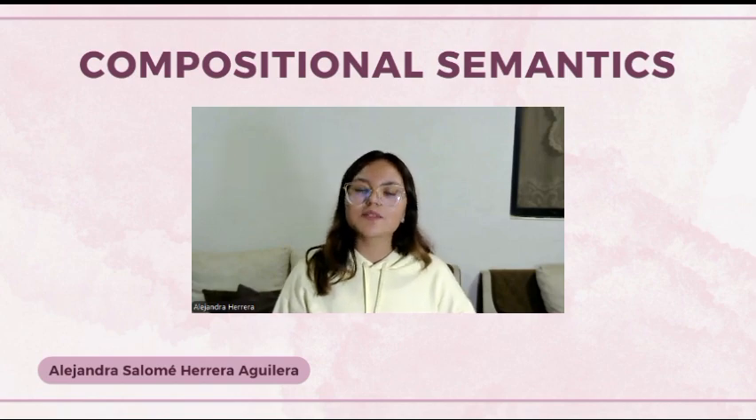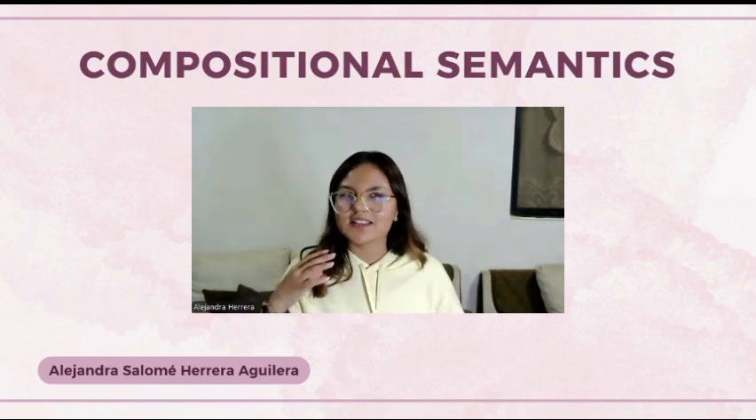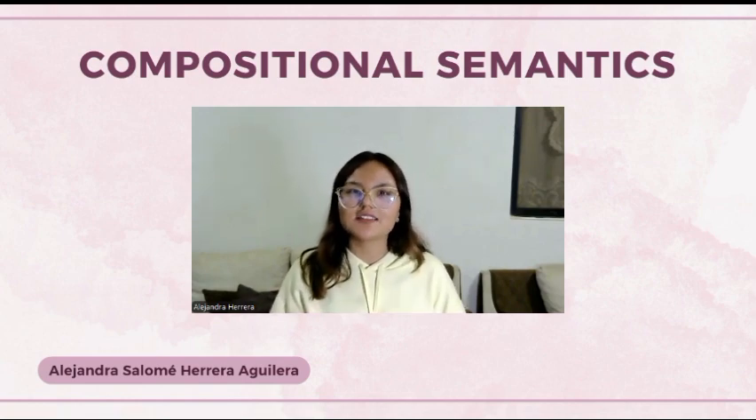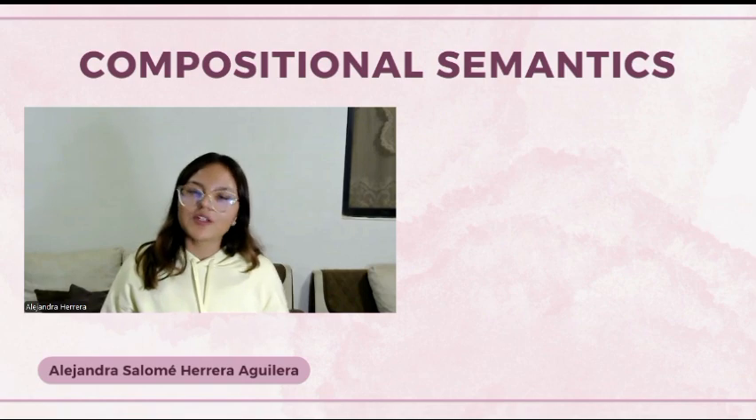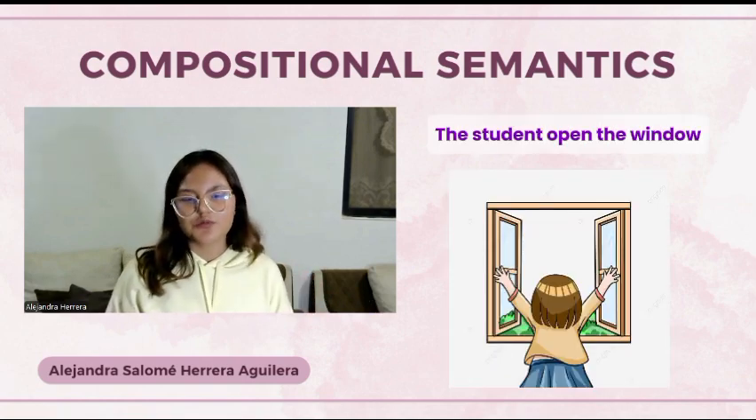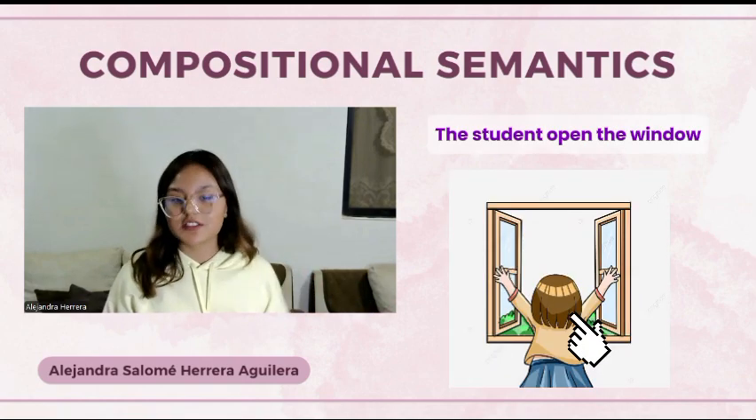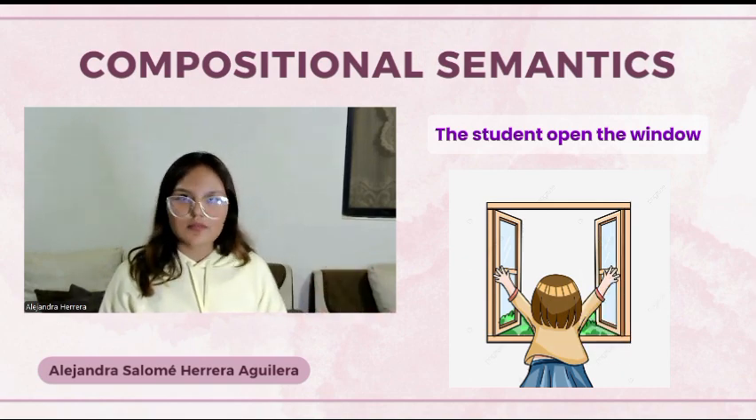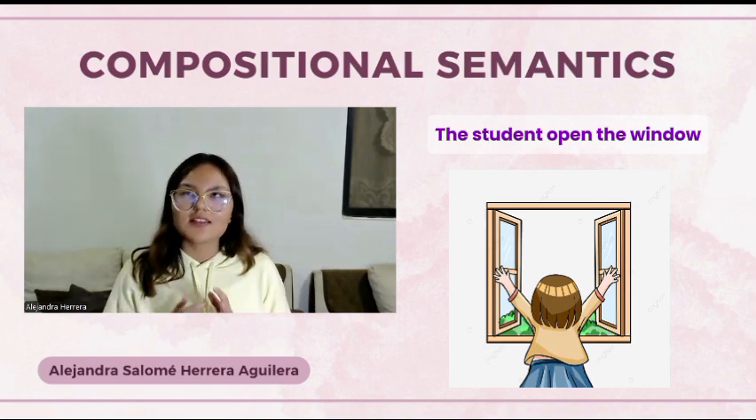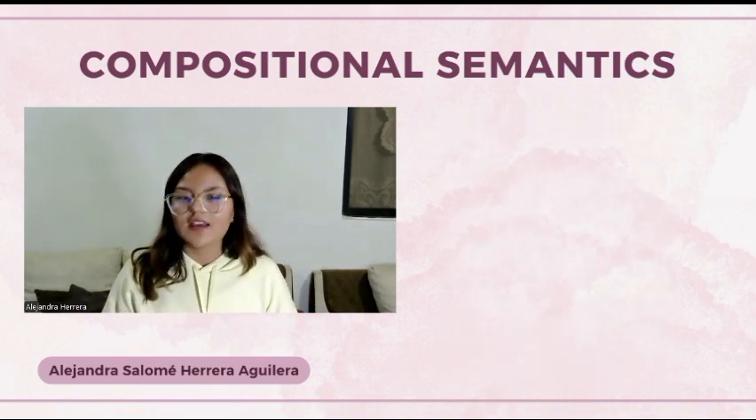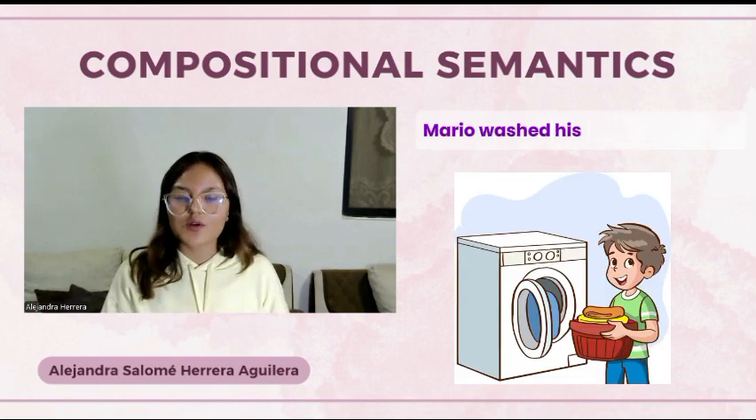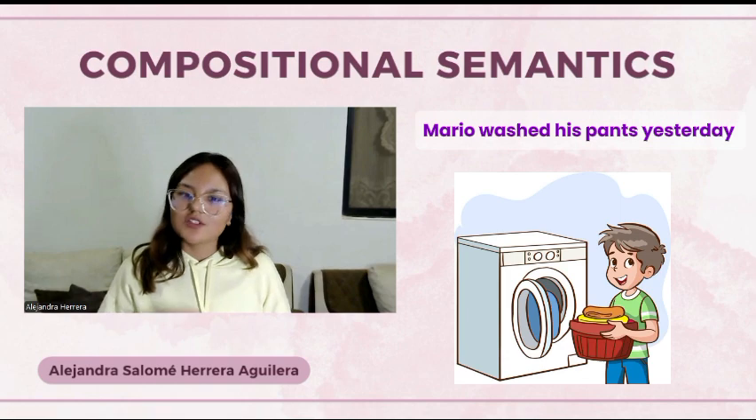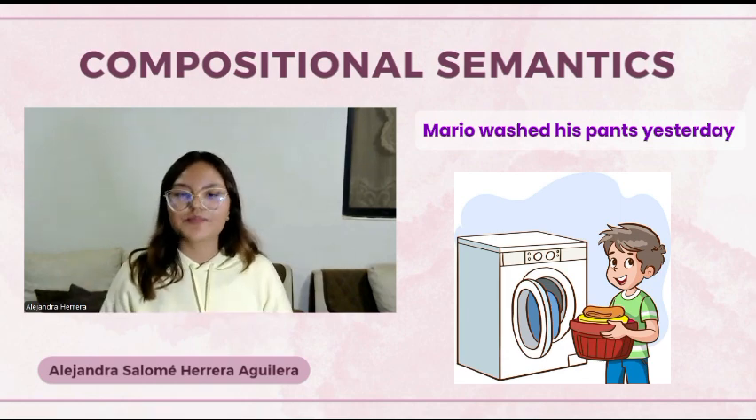Compositional semantics. Compositional semantics is the idea that the meaning of a sentence comes from the meaning of the words inside it and the way they are combined. For example, the student opened the window. We understand student is a person, opened is an action, and window is an object. And when we put these words together, the sentence has a complete meaning. And another example is Mario washed his pants yesterday. Each word adds information, and together they create the full idea.